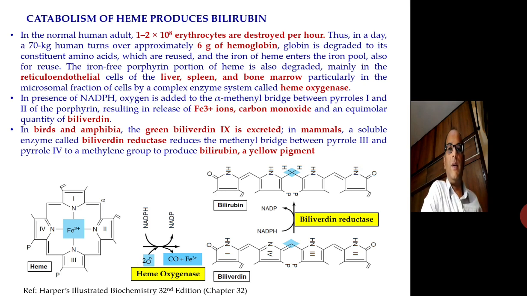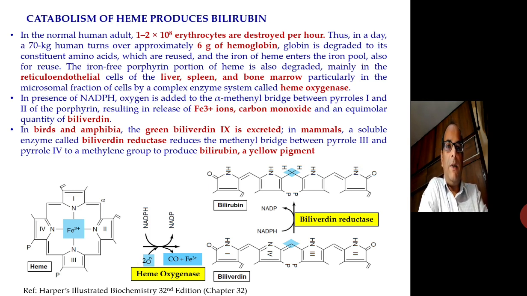Globin is degraded to its constituent amino acids, which are reused, and the iron of the heme enters the iron pool also for reuse. The iron-free porphyrin portion of heme is also degraded mainly in the reticuloendothelial cells of liver, spleen, and bone marrow, particularly in the microsomal fractions of the cell by a complex enzyme system called heme oxygenase.